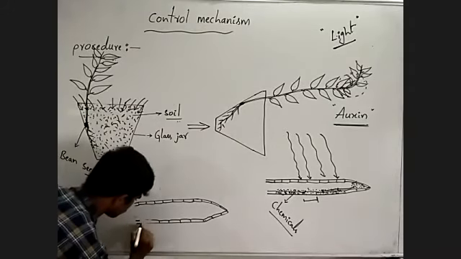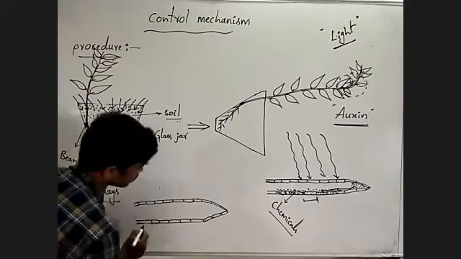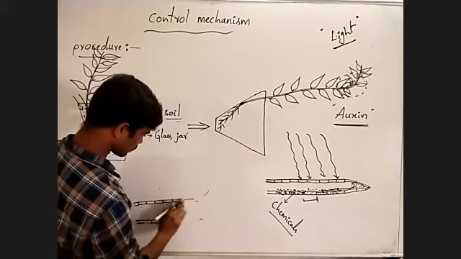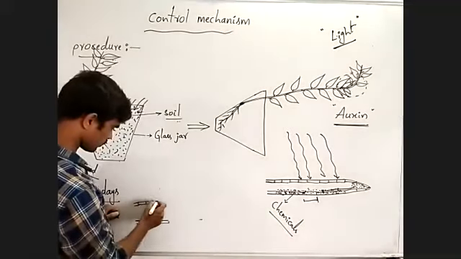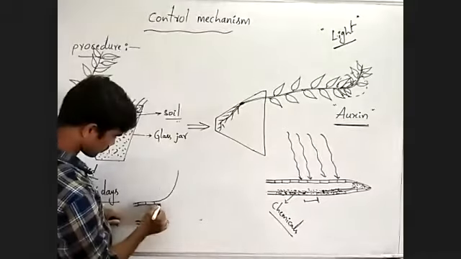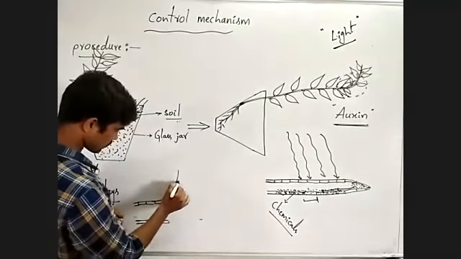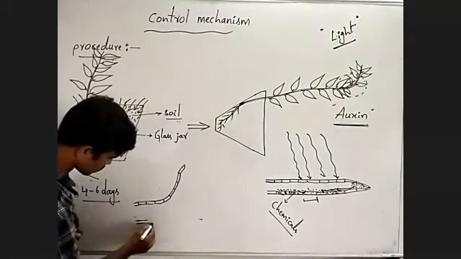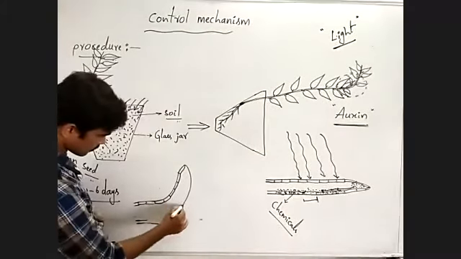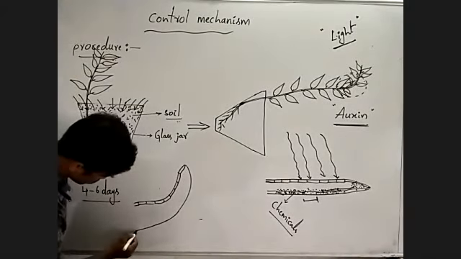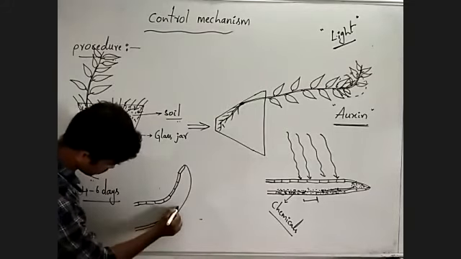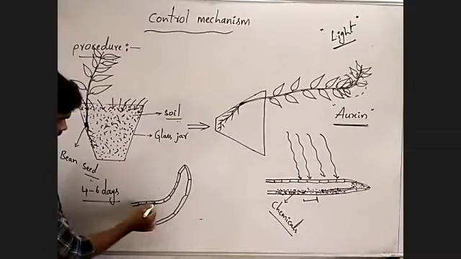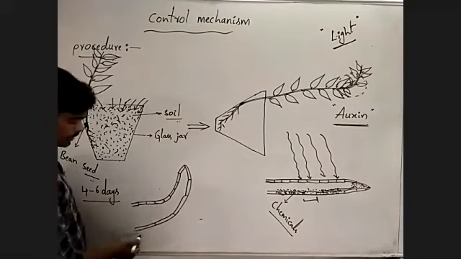Here observe, we can see elongation. Observe, here the cells are small, normal cells, and here are elongated cells.